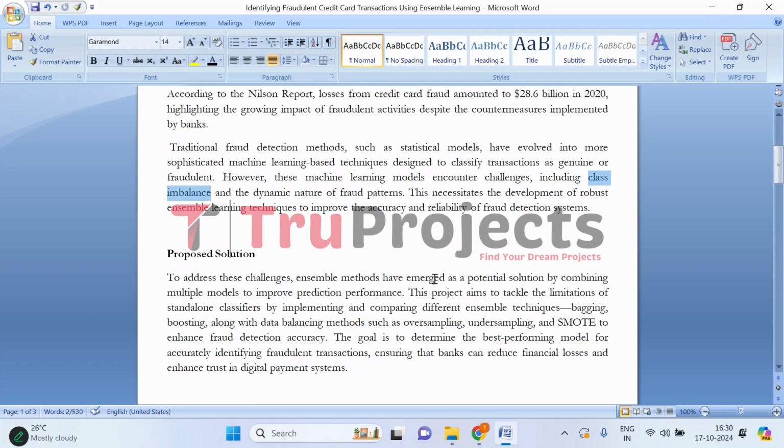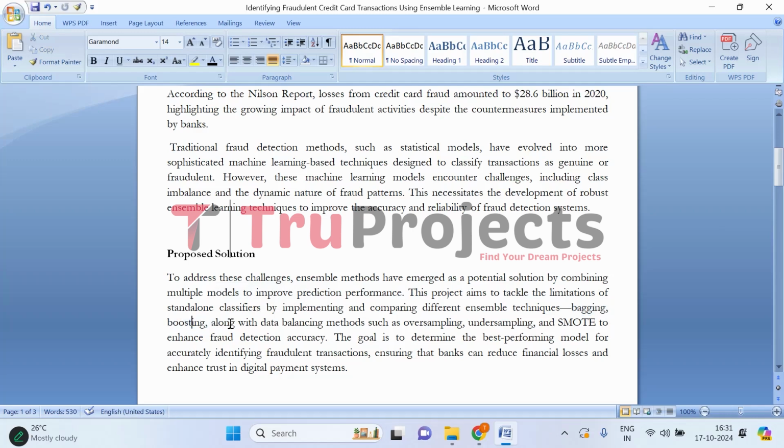To tackle all these challenges, in this project, we propose ensemble-based methods. These methods work by combining multiple models into one single model, which can lead to better prediction accuracy than using a single model on its own. The project focuses on overcoming the limitations of individual classifiers by exploring different ensemble techniques. One is bagging and the other is boosting. For bagging, we'll be using random forest. For boosting, we'll be using XGBoost.